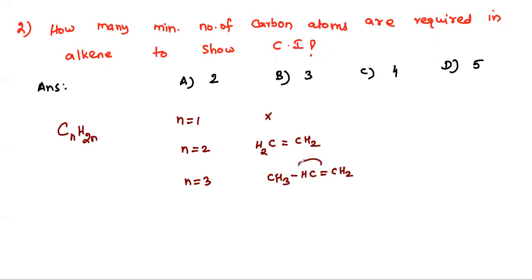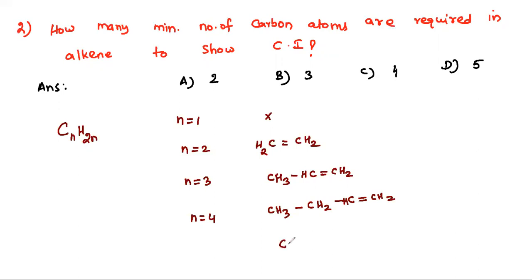If you shift the double bond, you get the same compound, so n equals 3 also gives only one compound. Let's see n equals 4: CH3-CH2-CH=CH2. This is one compound.